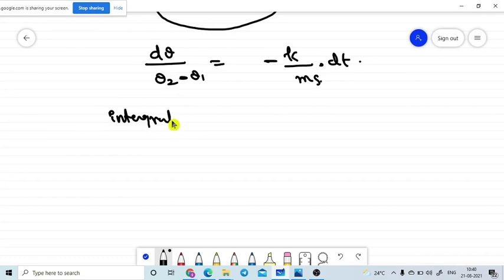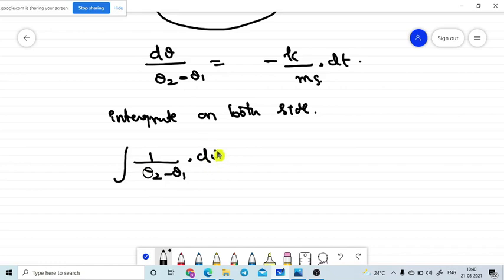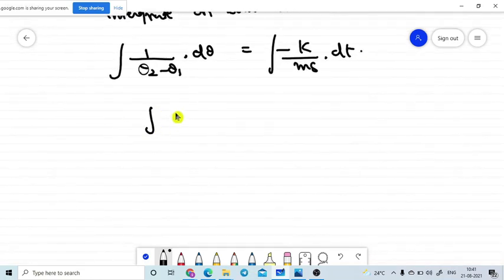If we integrate, we get the integral of 1 divided by theta 2 minus theta 1, the change in temperature, with respect to the temperature variable, equal to minus k divided by ms into d theta. You are already familiar with the formula: integral of 1 by x into dx is equal to log x.